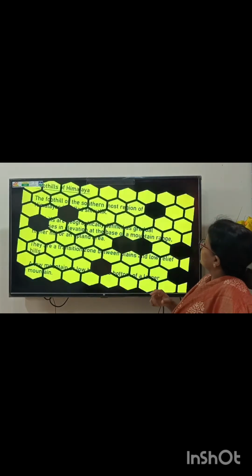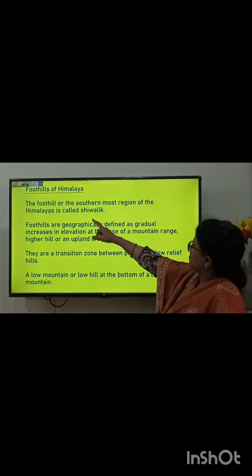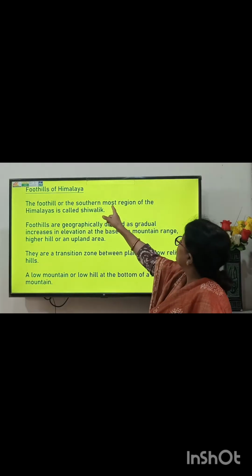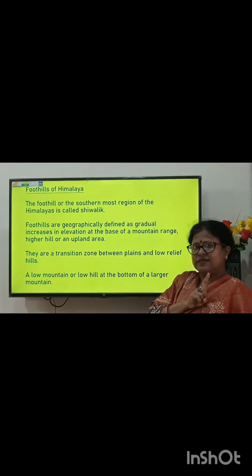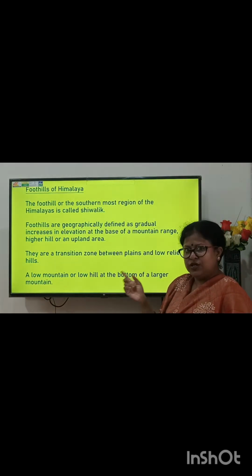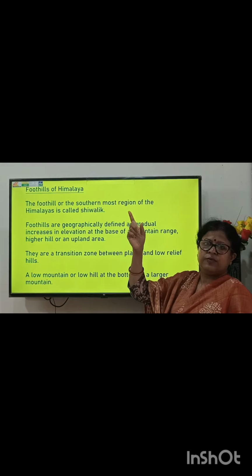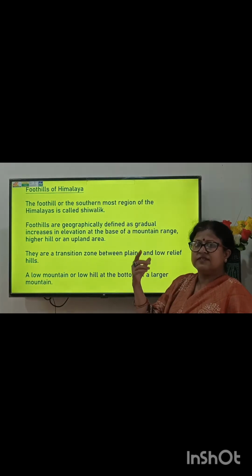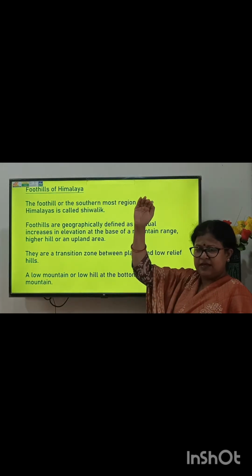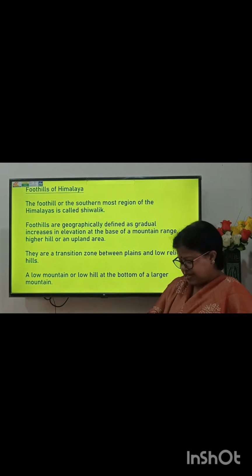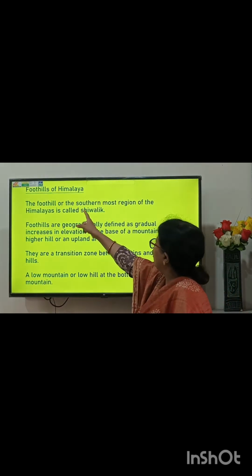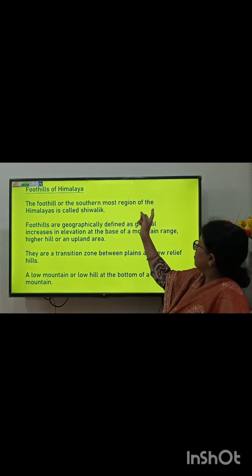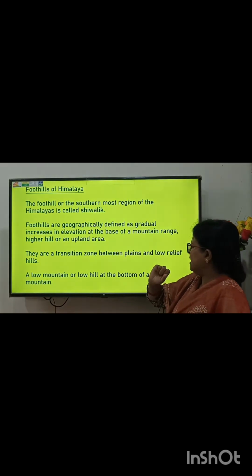Foothill of the Himalaya means the southernmost region of the Himalaya. In the previous video, you remember that the northernmost longitudinal division of the Himalaya is Himadri, then Himachal, and the southernmost is called Shivalik. So the foothill or southernmost region of the Himalaya is called Shivalik.